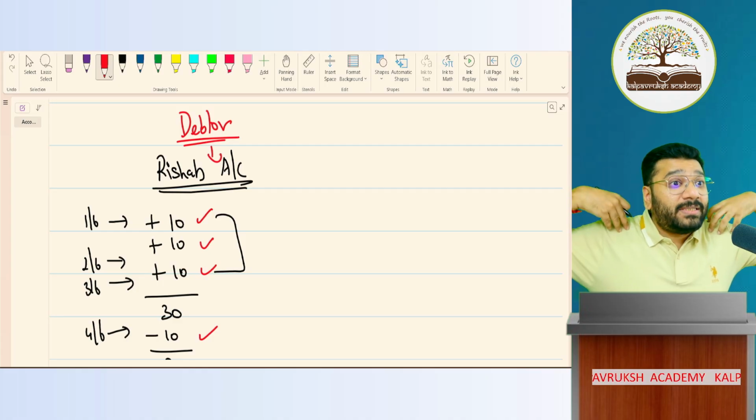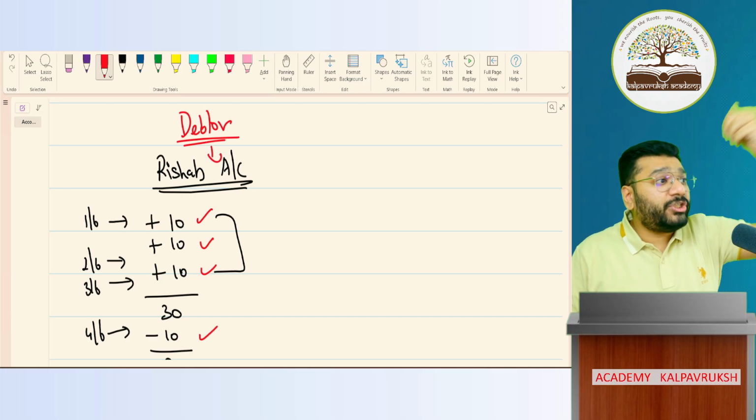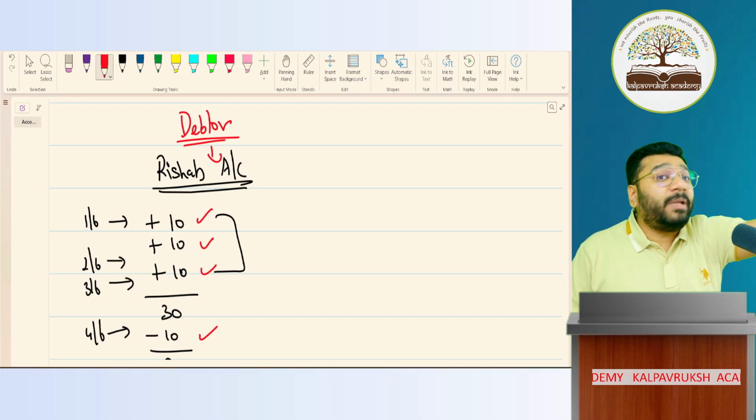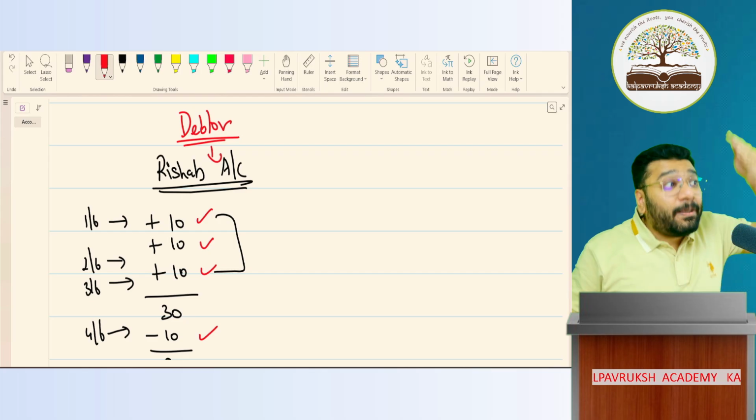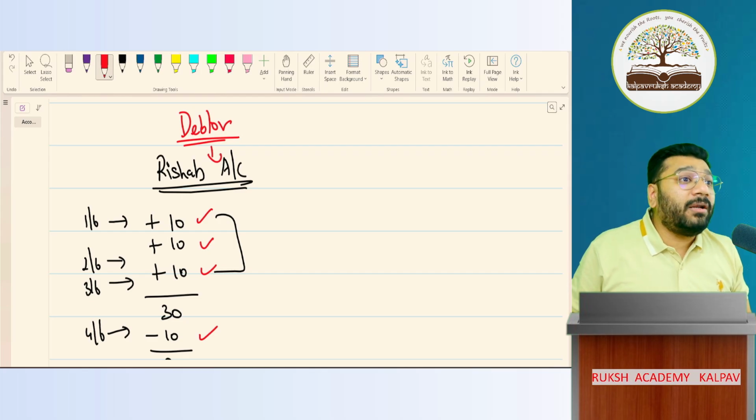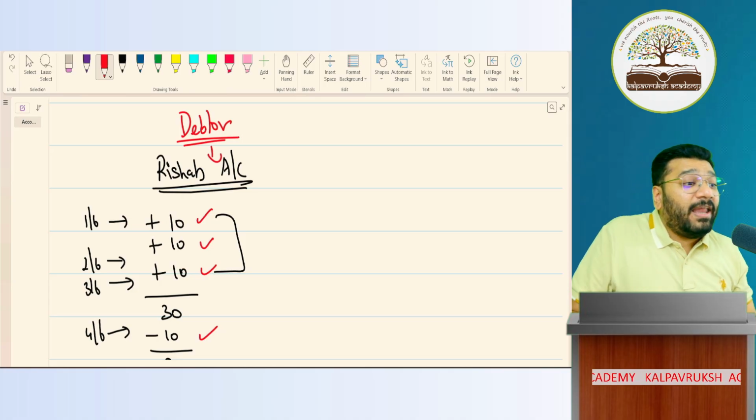Like that, in my business, there could be multiple debtors. Today I sold to Rishabh on credit. Tomorrow I sold to Pratik on credit. So I'll have Pratik account separately. So for each and every customer, I will create a separate account. Got it, not got it? Debtor is the category. It is not an account. Under debtor, we'll have multiple accounts.